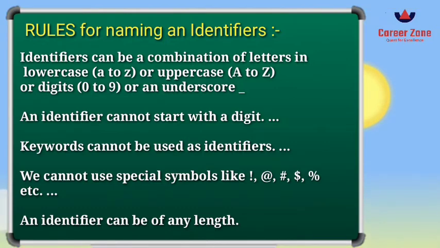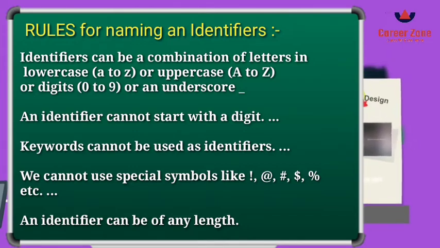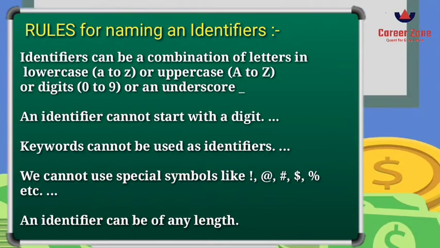As I said earlier, keywords cannot be used as identifiers because keywords have a special meaning to the program. We cannot use any special symbol apart from the underscore sign in an identifier, and an identifier can be of any length. Now let us look at some examples of how you can determine whether an identifier is valid or invalid.